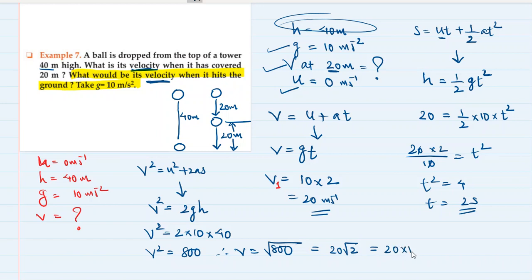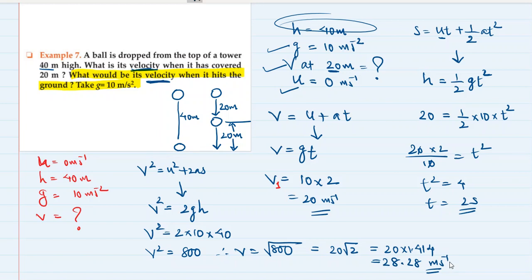That is 20 into 1.414. Root 2's value is 1.414. So 14.14 into 2, 28.28 meter per second. Without the equation, you don't even think about doing anything. Okay, so 28.28 meter per second is the velocity when it hits the ground.